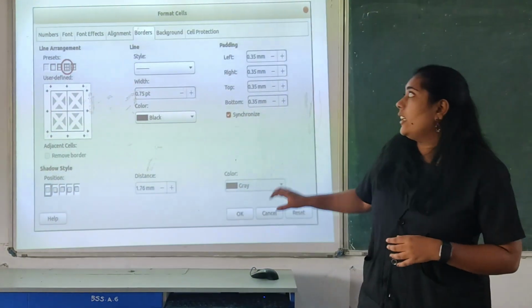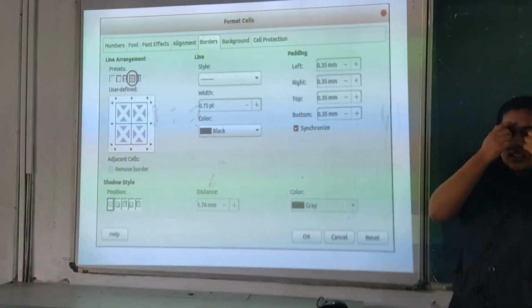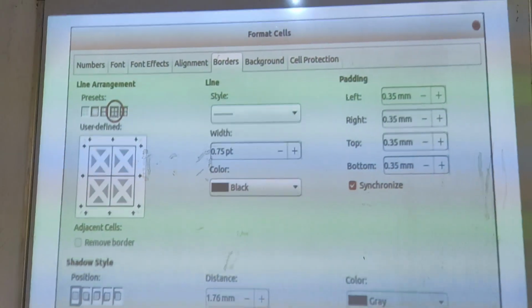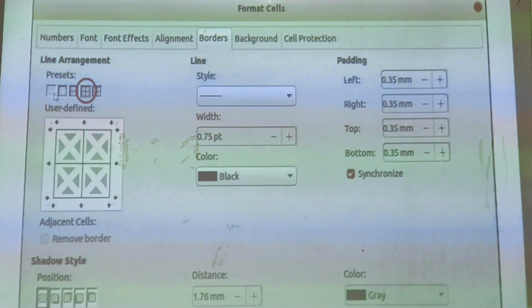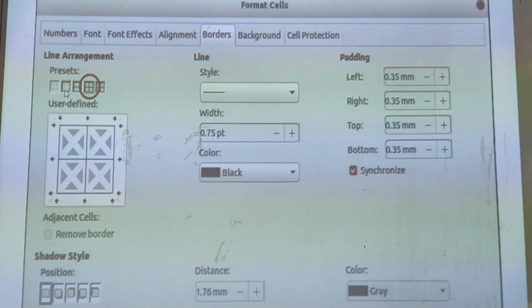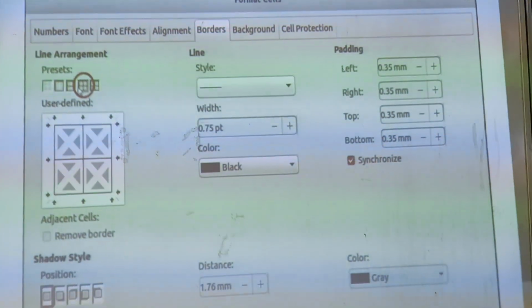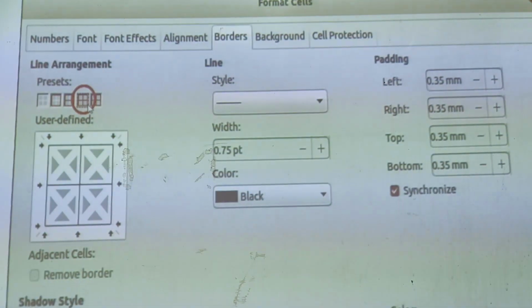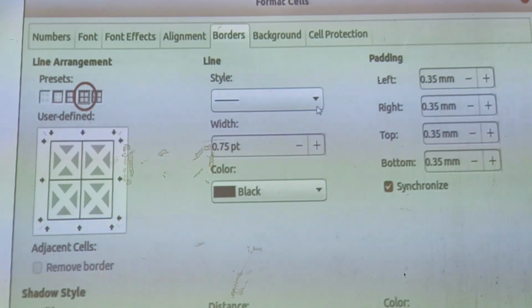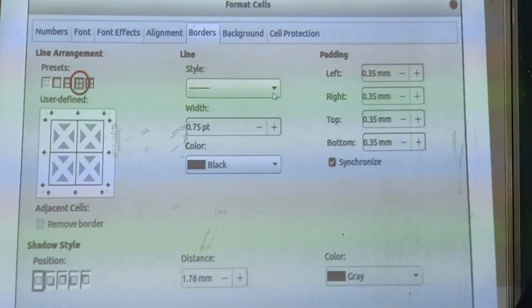See, in the same way, from the Format menu and options, Border appears, right? Here, see, an outline. If you only need to give an outline, you can select it here. And if you need to give each cell a border, here is the option, you can select it. And by selecting the style, you can choose which style you need to give.